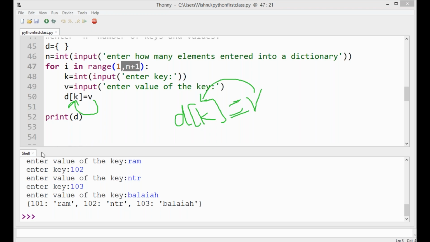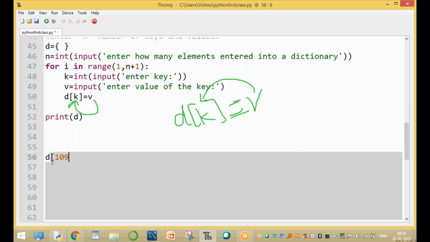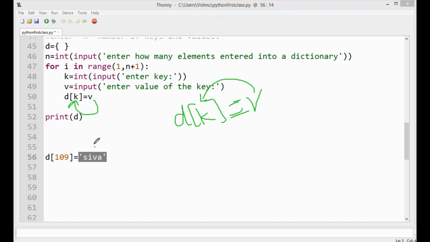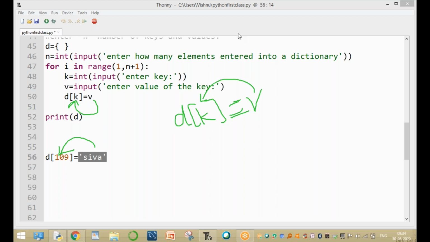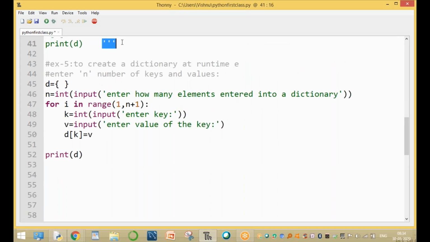Simple example: D of 109 equal to, for example, Shiva. Here Shiva is a value. This value is assigned to this key only. For example, I will explain, no problem, one by one, please wait. Now we are assigning a value at runtime. Clear, guys? You are using this statement.